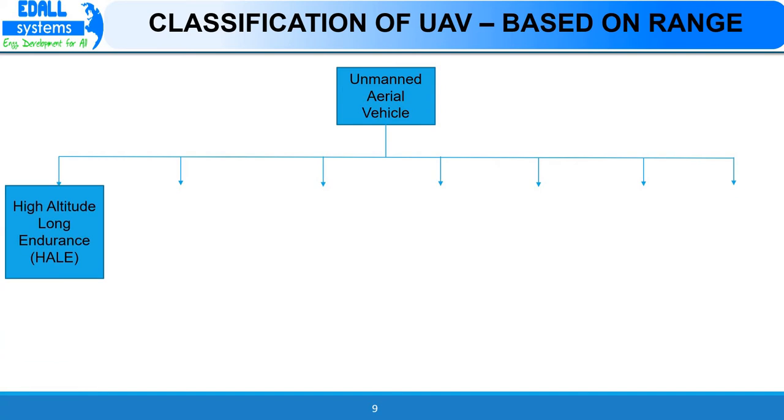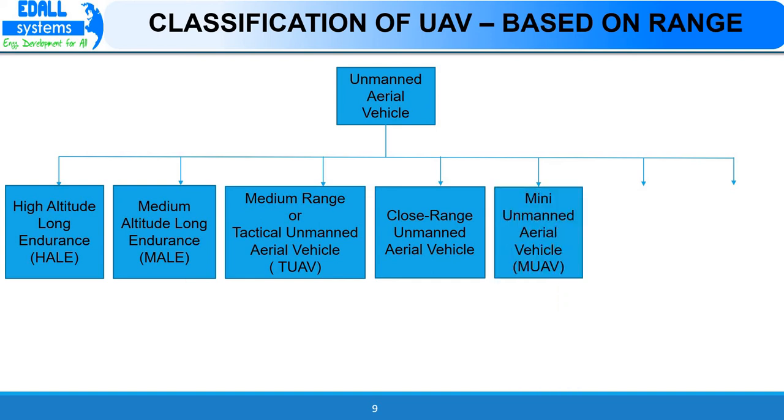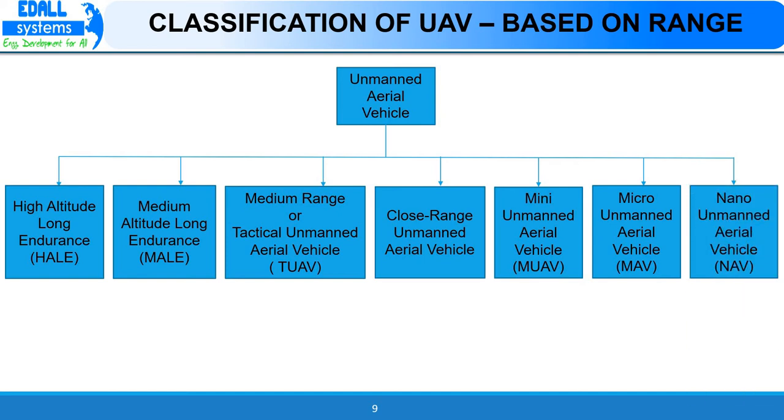They are high altitude long endurance unmanned aerial vehicle, medium altitude long endurance unmanned aerial vehicle, medium range or tactical unmanned aerial vehicle, close range unmanned aerial vehicle, mini unmanned aerial vehicle, micro unmanned aerial vehicle, and lastly we have nano unmanned aerial vehicle. Next, one by one, I'll be explaining all these 7 types of unmanned aerial vehicles.